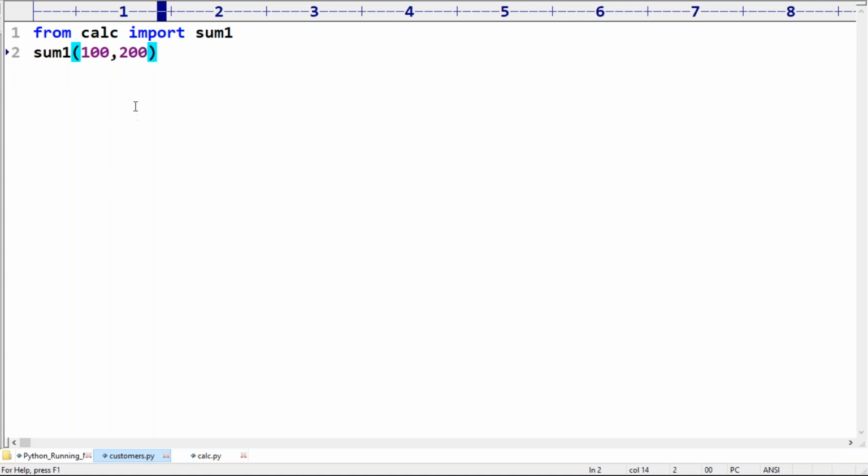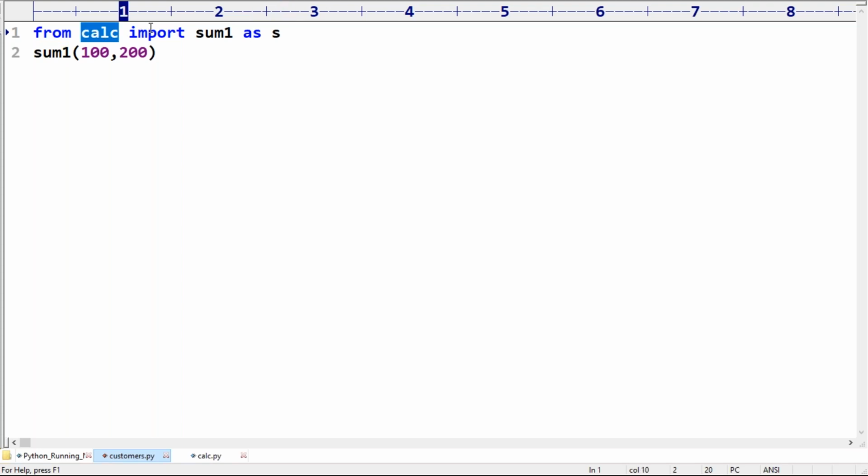Now, sir, see this one. What is the module name? Calci. What is the member name? Member means function name or variable name: someone. Sir, someone is also a bit lengthy.